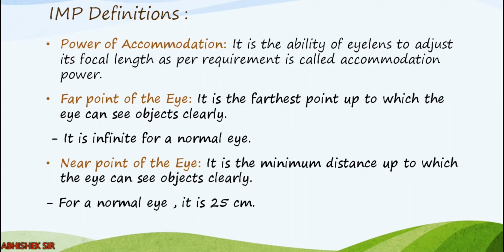So that is the importance of near point. There is a specific minimum distance up to which you can see clearly, and that is 25 centimeter for a normal eye. So near point and far point are our range of vision. Our range starts at 25 centimeter and goes till infinity.